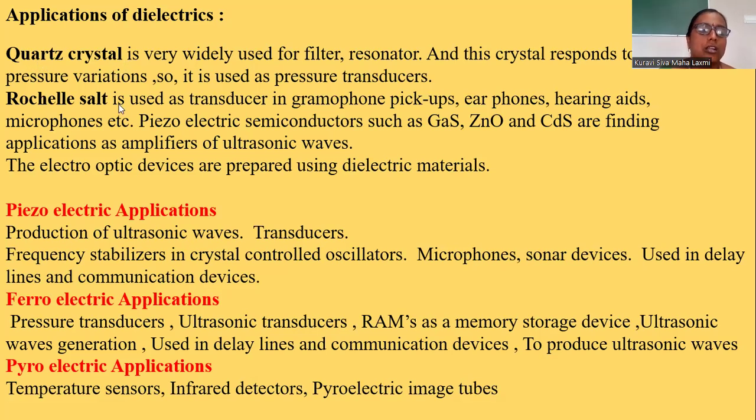Next, the Rochelle salt. It is used as a transducer in gramophone pickups, earphones, hearing aids, microphones, etc. For any sound instruments, we can use this Rochelle salt, which is in the form of a crystal. Piezoelectric semiconductors such as gallium sulfide, zinc oxide and cadmium sulfide find application in amplifiers and for production of ultrasonic waves.